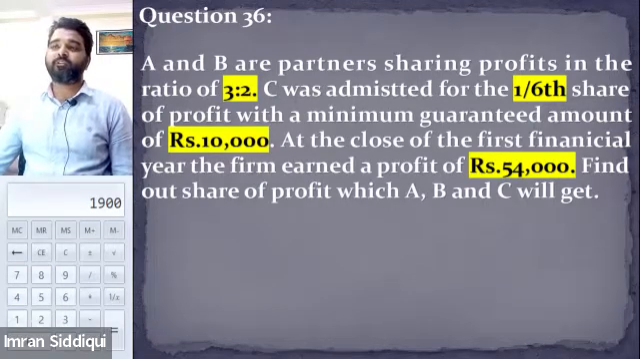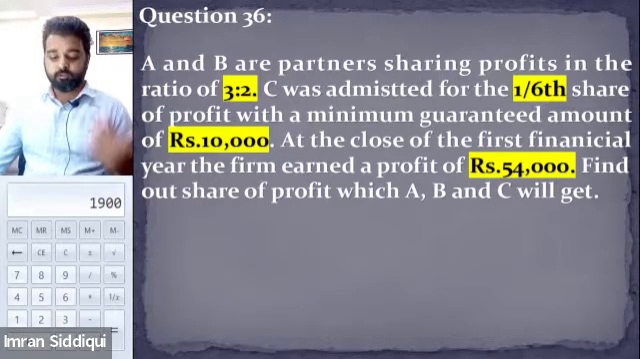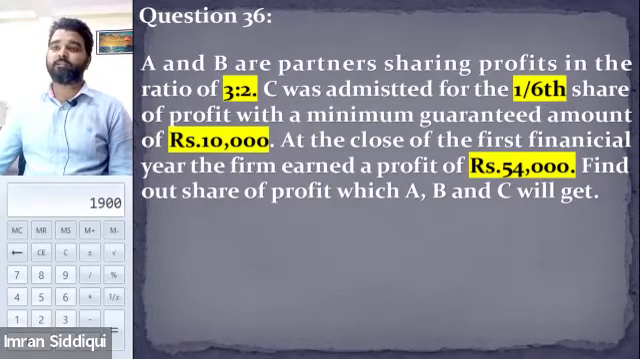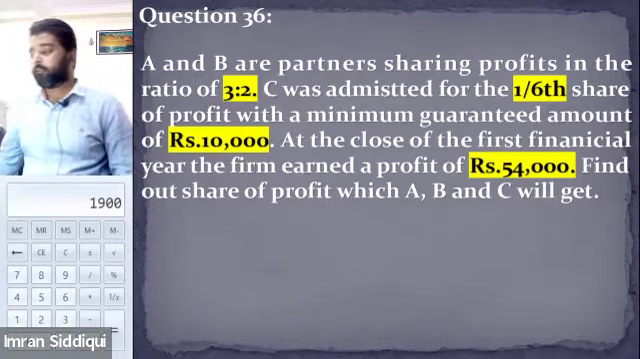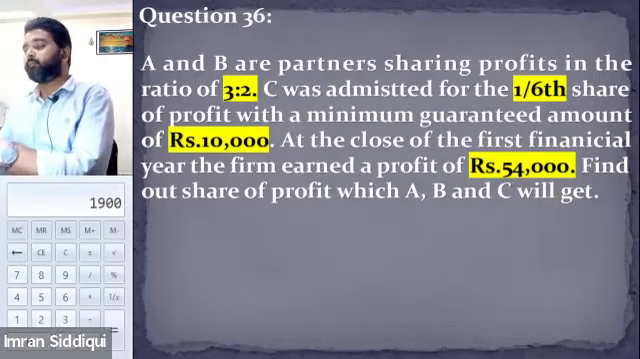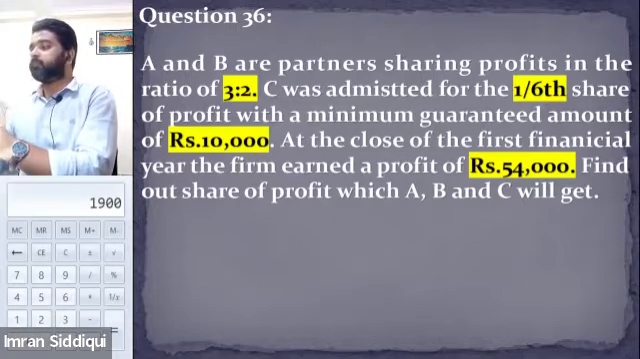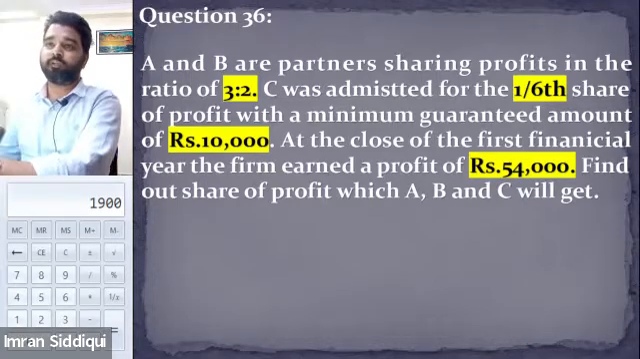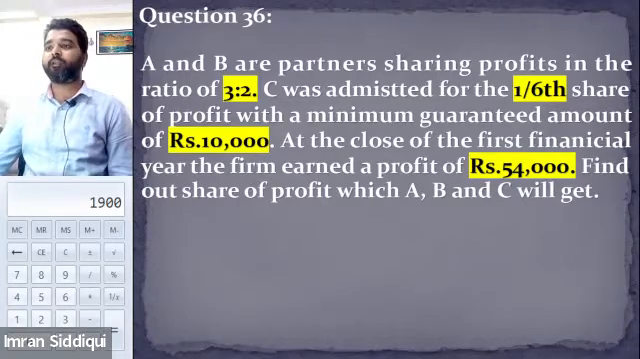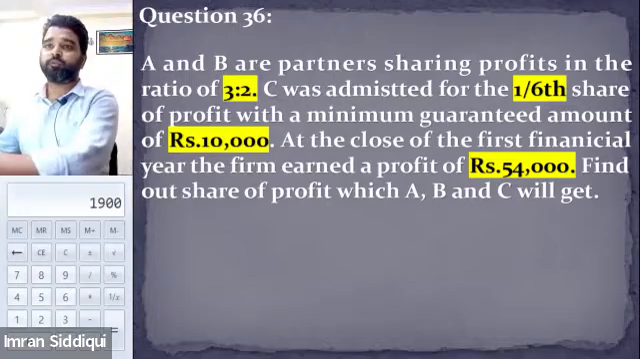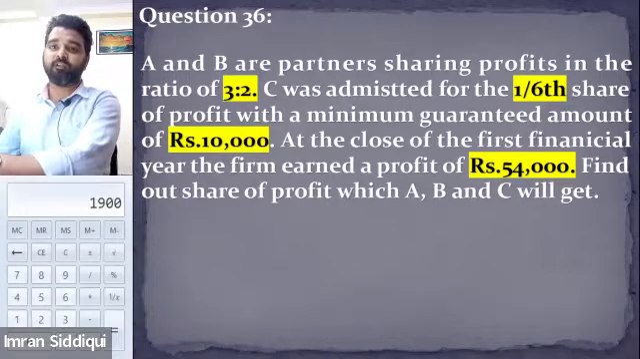And the question is saying that the firm has generated 54,000 of profit. We need to find out the share of profit A, B, and C will get. How much profit will A, B, and C get out of the 54,000? That is what the question is. So I hope the question is clear, everyone. Anything that seems not clear to you, or anything that you are finding problematic, just tell me so that I can explain that, and then we will continue with the solution.